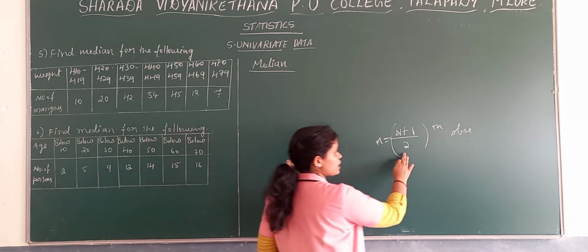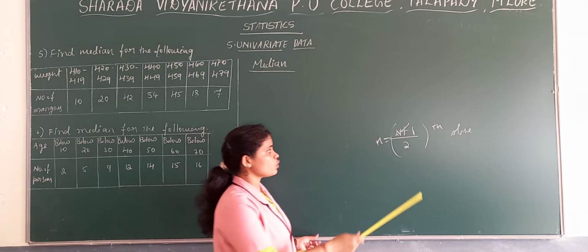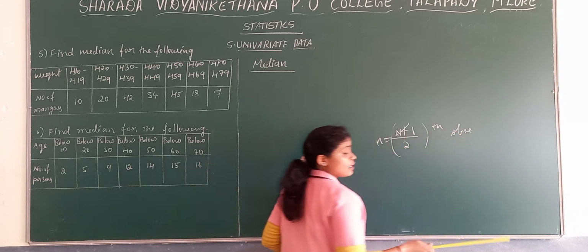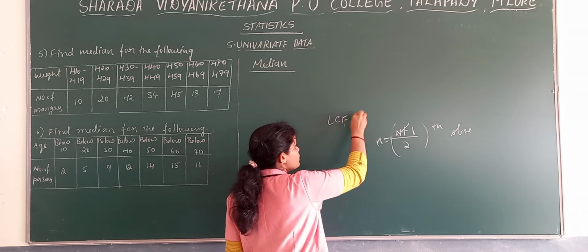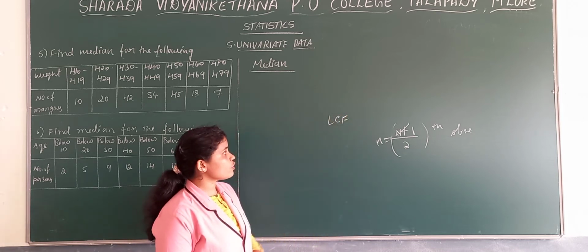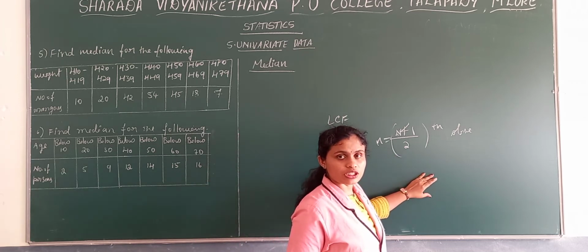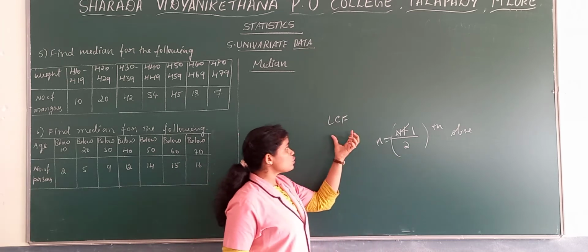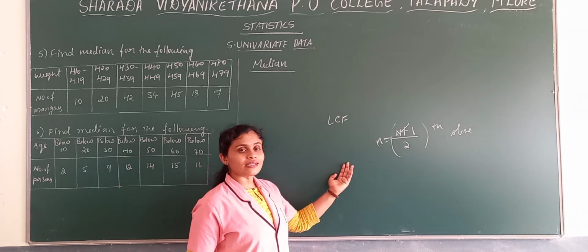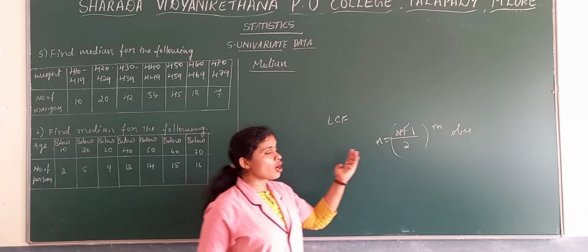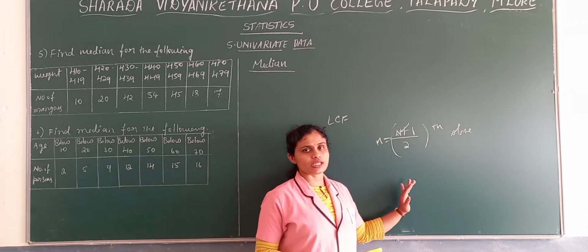N plus 1 divided by 2, where N is the total number of frequency. Before that, we need to find out the LCM. In case of median, we always need to find out LCM. Then whatever value we get after substituting into this particular formula, we need to find in LCM where it will fall. And according to that, the corresponding x value is your median. That is in case of grouped discrete data.